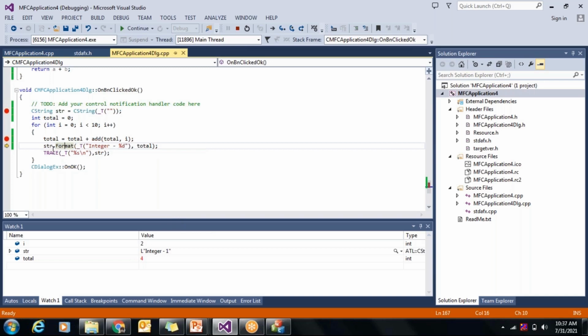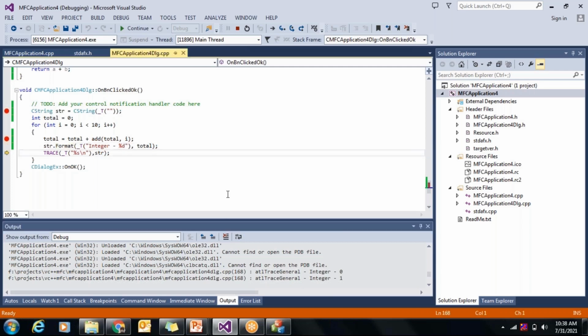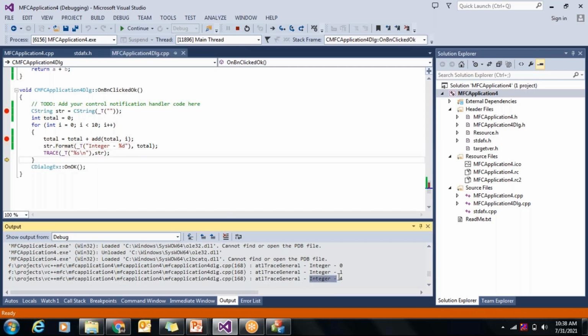Now, second is trace statement. Now, where will this be used? These trace statements are displayed in our output window. So you can see here, this is the text I'm printing here. Now integer and the value of total. So integer 0 came, integer 1. Once the trace statement is executed, that value comes here, integer 4.